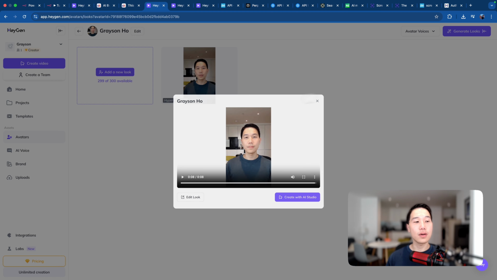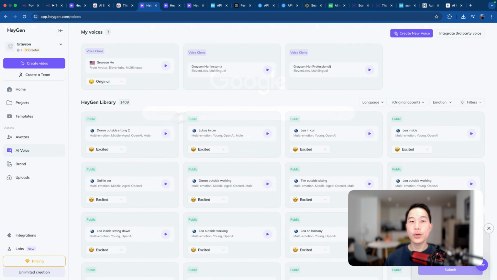Not too bad, right? And then the next thing I'm going to talk about is the AI voice. Now you can see I have a bunch of voice clones here. The first one is actually a default voice clone that Heygen created when I was creating the avatar. And then the second and the third one are actually imported from 11 Labs. So the second one is actually an instant voice clone.